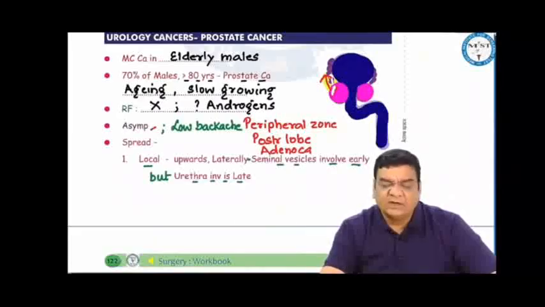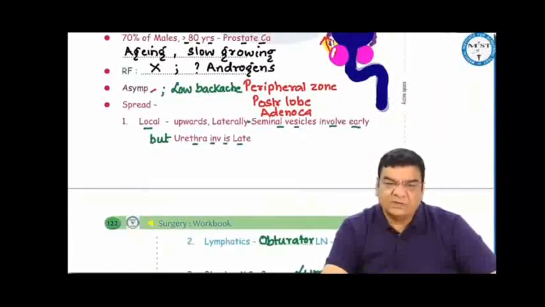It is a very, very slow growing cancer. Cancer can unpick lung prostate cancer. No known risk factors, but androgens might be playing some role. Usually patients are asymptomatic. They come to us with low backache when the cancer is already spread. Prostate cancer occurs in the peripheral zone, causes enlargement of the posterior lobe.